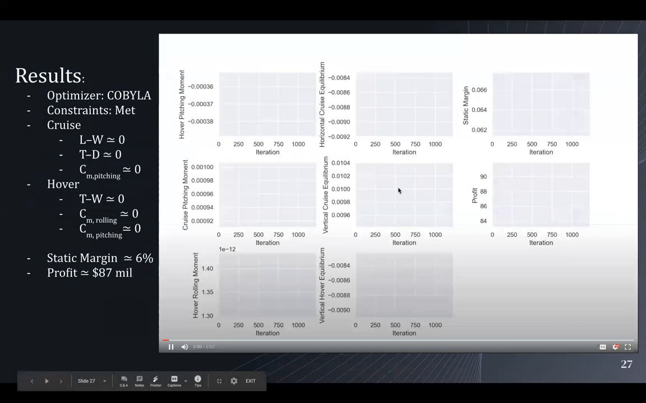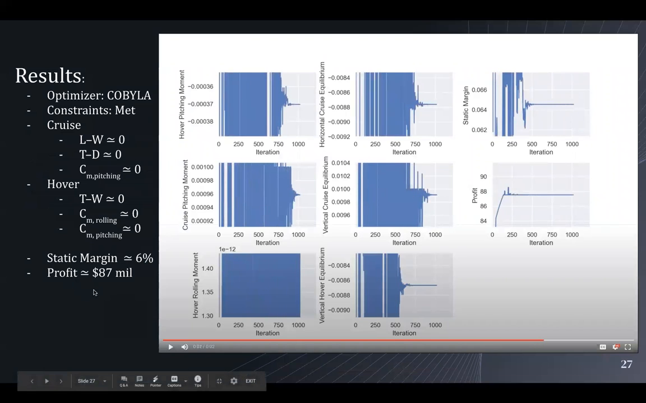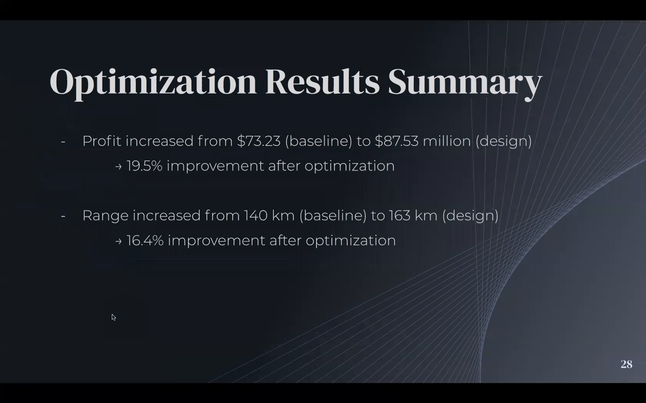Similarly, for the constraints, it's the same story. However, we did include the profit constraint for the range optimization problem. So the profit stays within $60 and $90 million at 87 million, which is a great number, in addition to the increased range. This is just a quick summary of our optimization experience. The profit increased by roughly 19.5%, from 73 million at the baseline to 87 million for the design. And the range increased from 140 kilometers to 163 kilometers after the baseline optimization, which corresponds to an improvement of 16.4%.